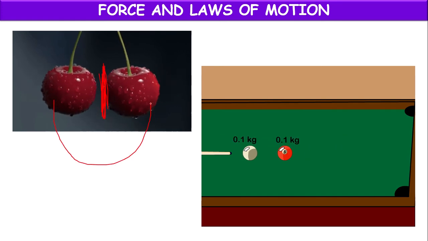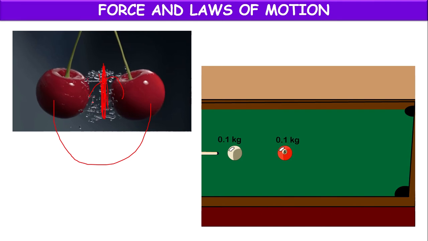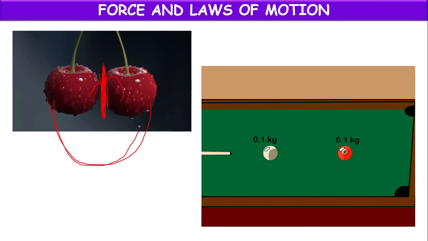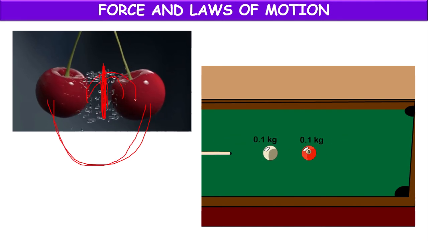Before hitting, their velocities are different. After hitting, their velocities are different. But before hitting, total momentum is equal to after hitting total momentum.